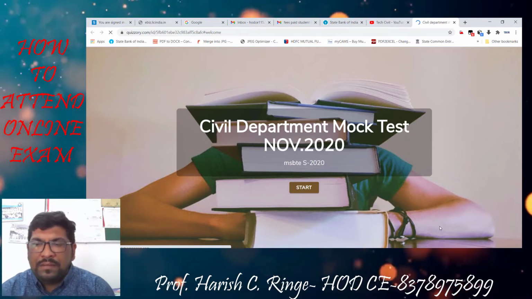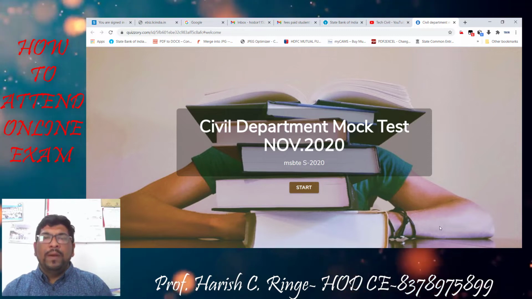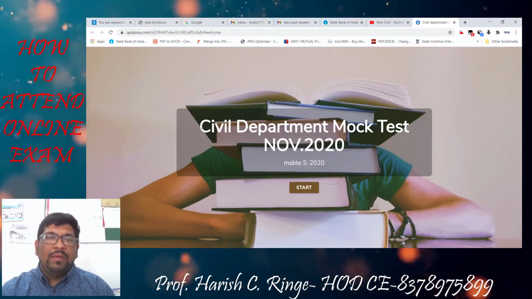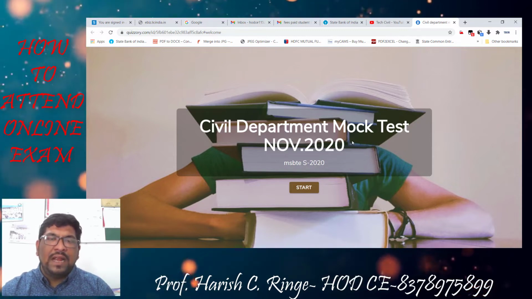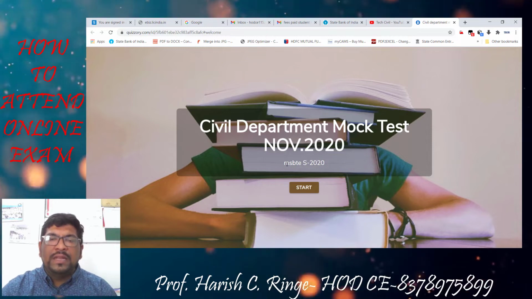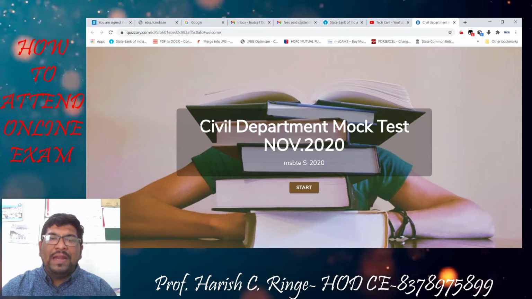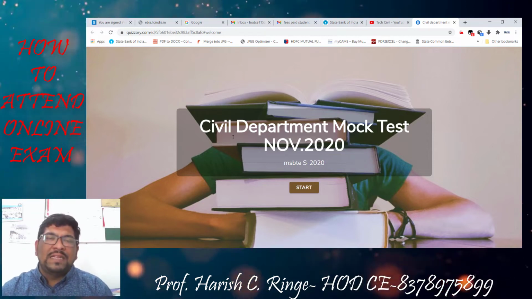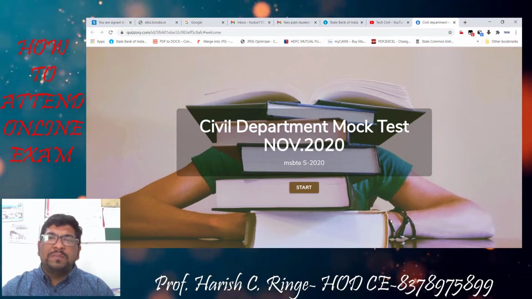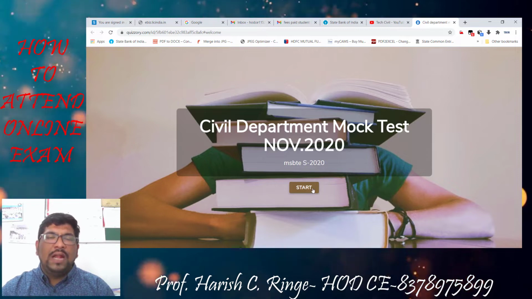Once you click on the link, another window will pop up on your browser where it will be mentioned which subject and which code it is. That will be mentioned over here, and obviously it is mentioned that it is the MSBTE summer 2020 examination. As I am attending a mock test, it is mentioned as civil department mock test November 2020. So once you check these particular things, you have to start your examination.